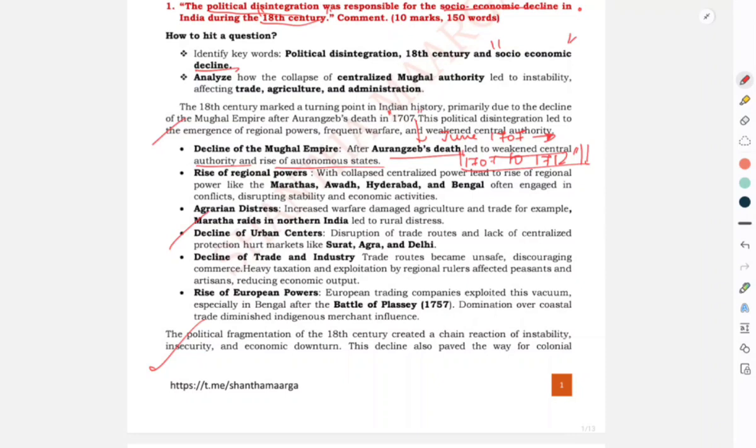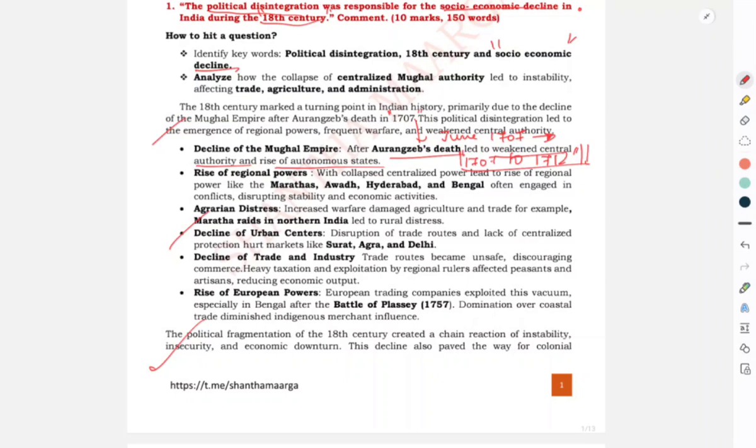Hyderabad too often engaged in conflict, disrupting stability and causing warfare. With the rise of the Marathas, this increased the instability in the region. Nobody actually filled the power vacuum left by the Mughals, which was gradually overshadowed by British colonial power. The regional powers were only fighting for power in their own regions and didn't gain any strong centralized authority in India.